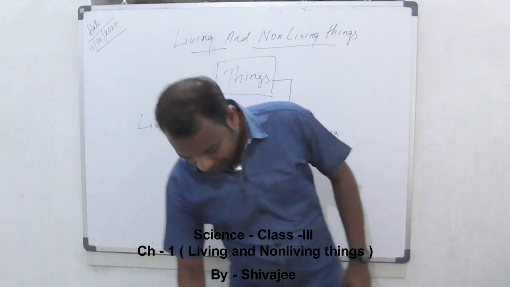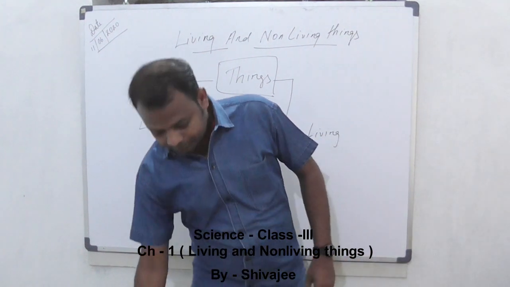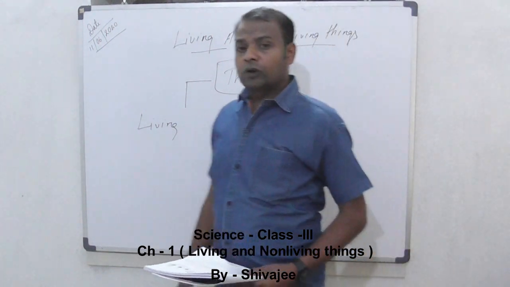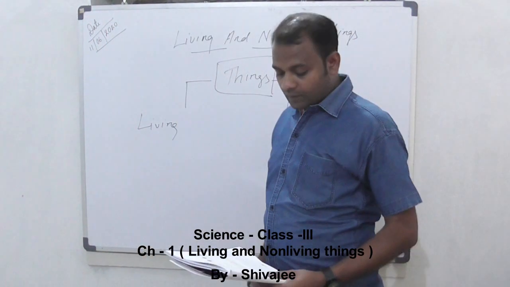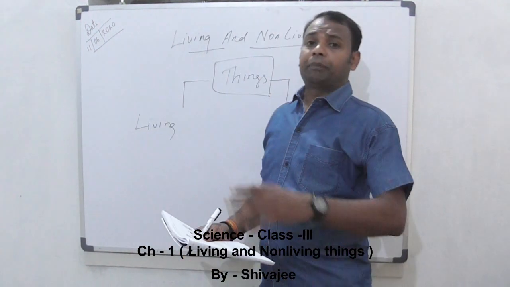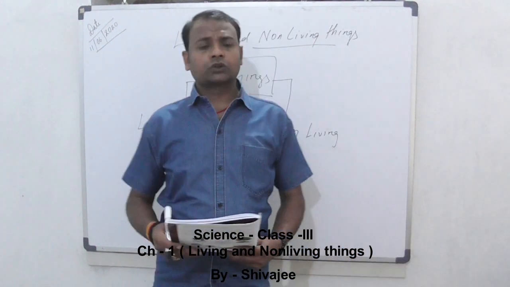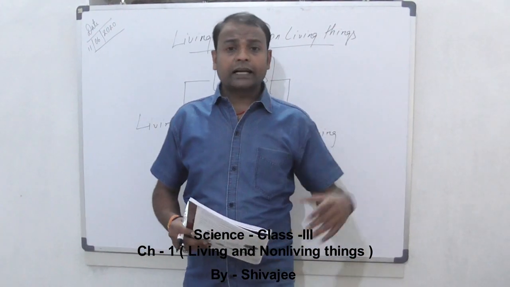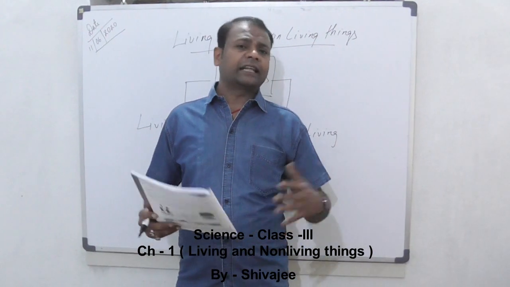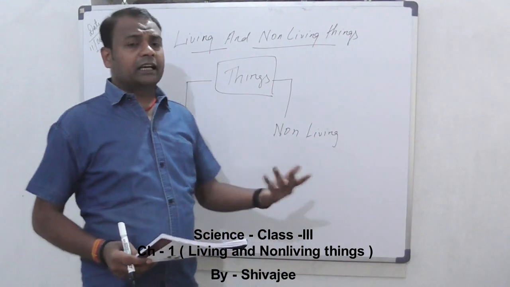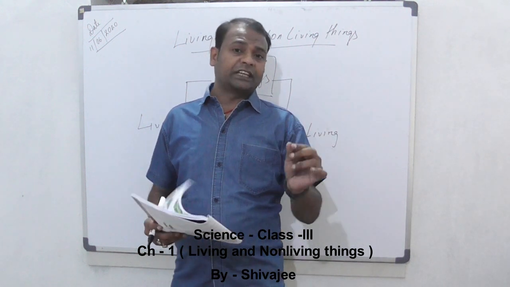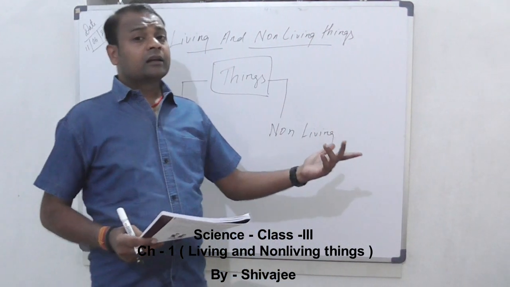So coming to the topic. First is features of living things. First is growth. We know that all living things grow. For example, a baby grows into an adult human being, a puppy into a dog, a kitten into a cat. This shows that living beings grow. But on the other hand, non-living things do not grow. The size of a car or furniture is fixed. Now plant is a living thing. Does a plant grow? Yes. The plant grows from a seed into a baby plant, then into a tree.